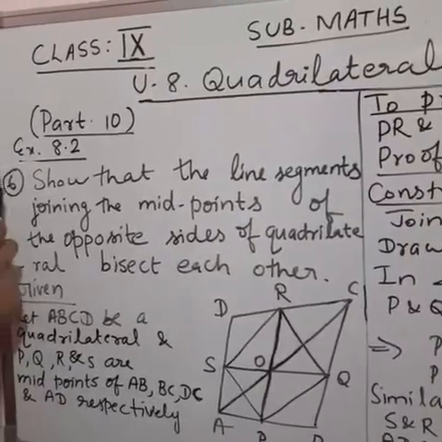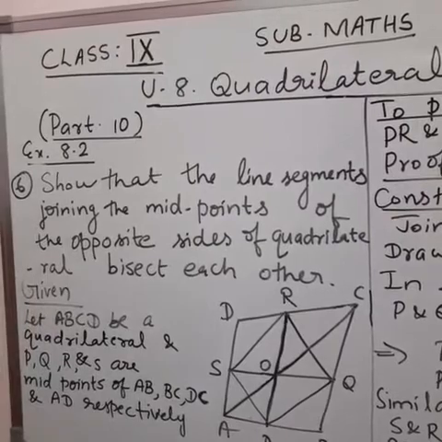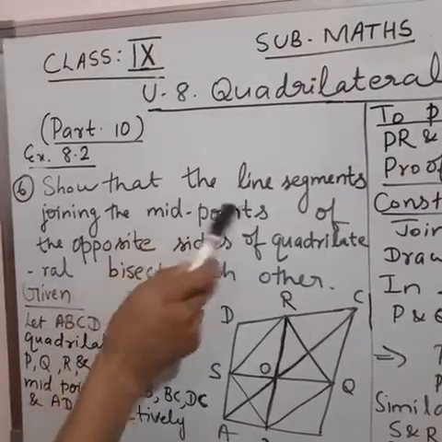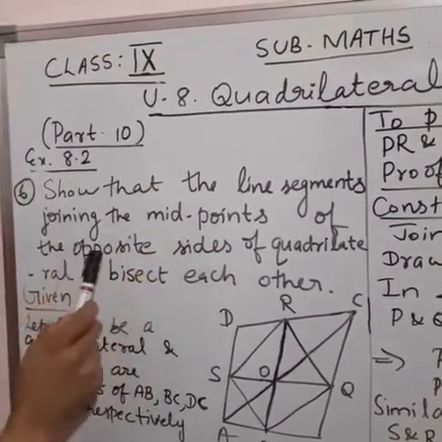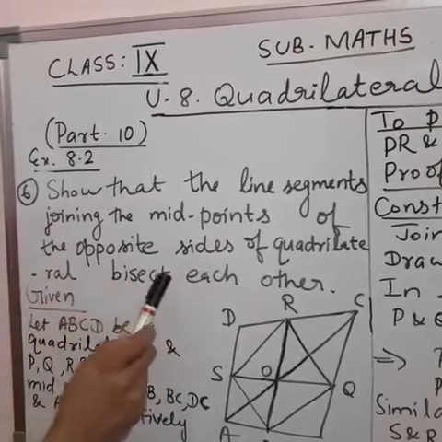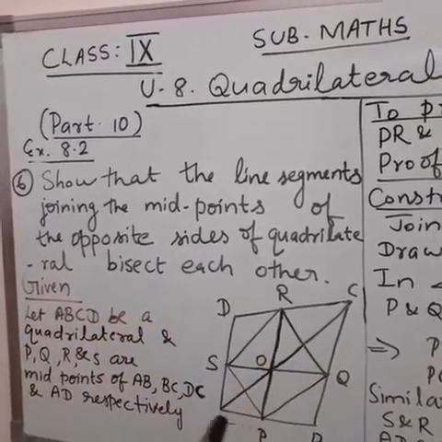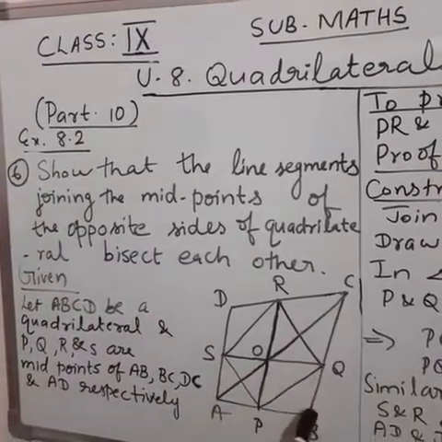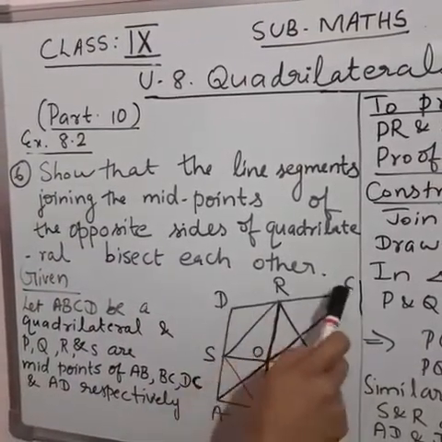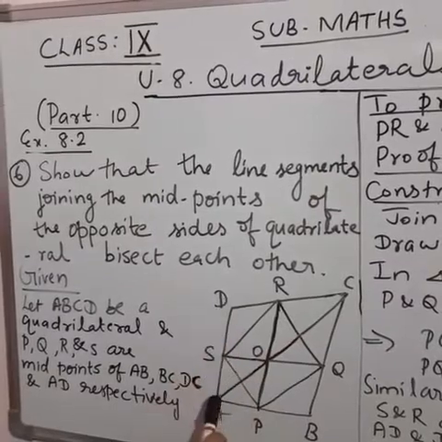Now let's discuss the sixth question of exercise 8.2. Show that the line segments joining the midpoints of the opposite sides of a quadrilateral bisect each other. So ABCD is a quadrilateral, P is the midpoint of AB, Q is the midpoint of BC, R is the midpoint of DC and S is the midpoint of DA.